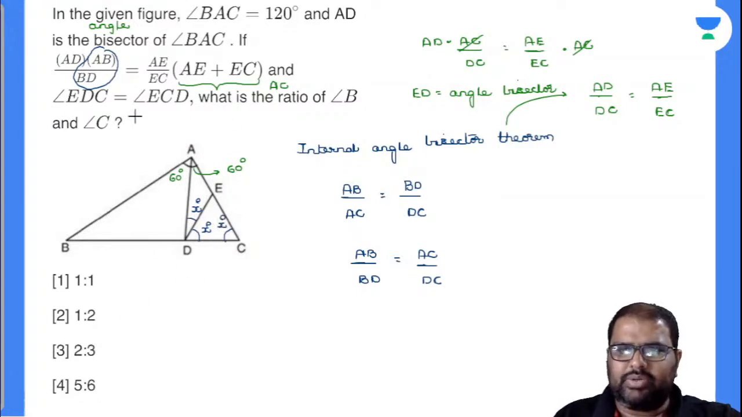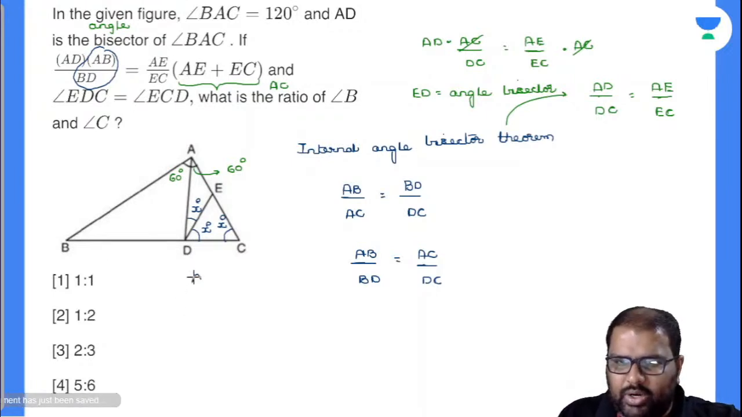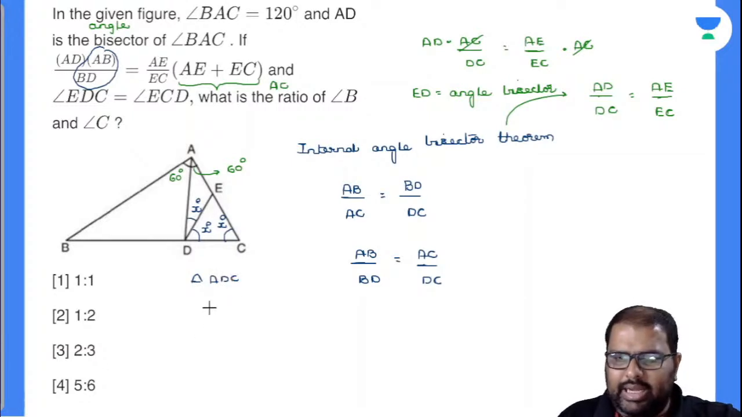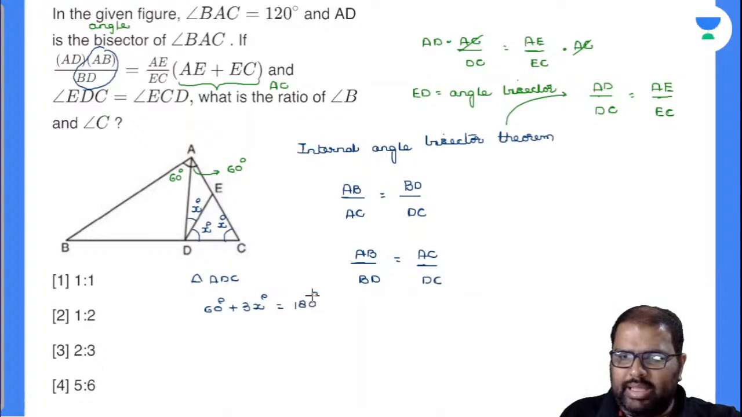Okay. What is the question asked? What is the ratio of angle B and angle C? Are you observing a triangle called triangle ADC? Yes. In triangle ADC, the sum of the angles of a triangle will be equal to 180. So 3x degrees is nothing but equal to 180. Am I right or wrong? Now what will be the x degrees value? X degrees value will be equal to 40. Now everybody knows if this is 40 degrees, angle A is 120, 120 plus 40 is 160. Now angle B will be equal to 20 degrees.